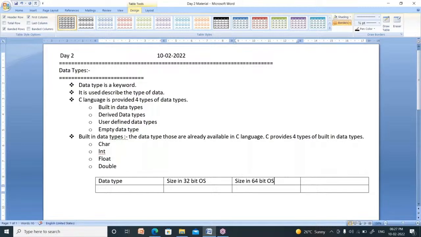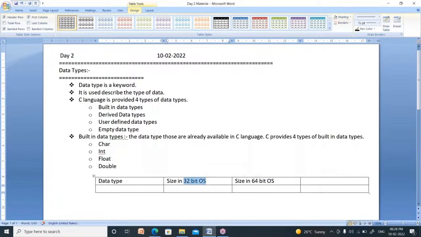Do you know what is operating system? In our phones, we have Android operating systems. In my laptop, I have Windows 10 operating system. Operating system is nothing but a software which controls all the activities of a computer. So these are 4 types. Till now, the operating systems are 4 types.